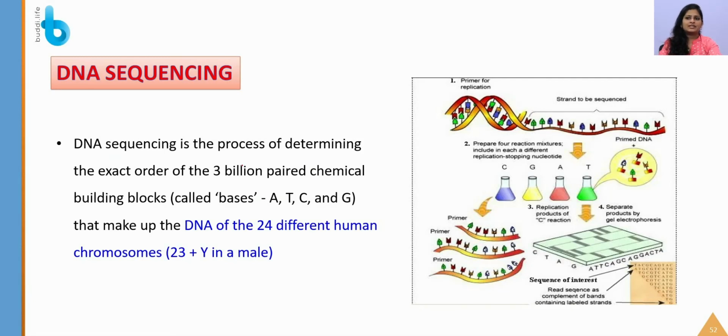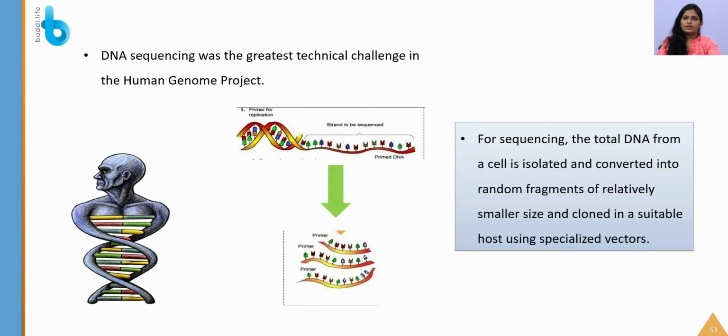So third one is nothing but DNA sequencing. So DNA sequencing is nothing but the process of determining the exact order of 3 billion paired chemical building blocks, like for example A, T, G, C, that make up the DNA. For example, 24 different chromosomes are present. Don't ask why it is only 23 pairs of chromosomes but there are 24 different. Apart from 22 autosomes, we have one X and Y chromosome that are also present. So DNA sequencing was the greatest technical challenge in this Human Genome Project.